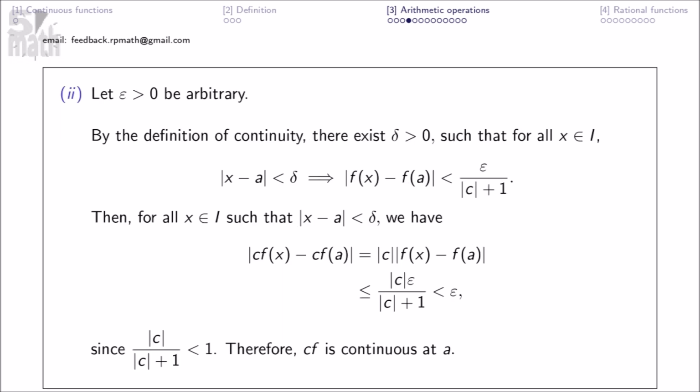Let epsilon be greater than 0 be arbitrary. By the definition of continuity, there exists delta greater than 0, such that for all x in I, we have this. Then, for all x in I such that the absolute value of x minus a is less than delta, we have this. Since this, therefore, cf is continuous at a.